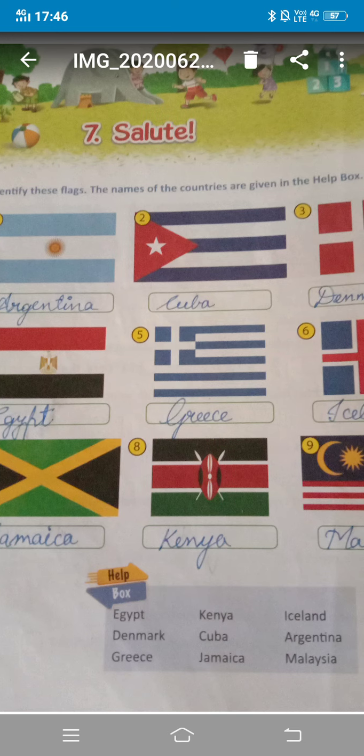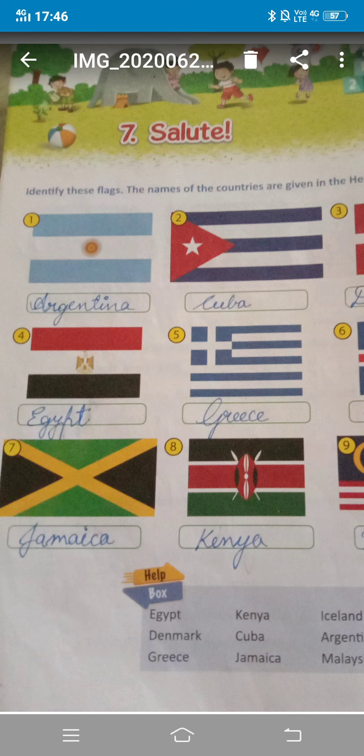Here they are. Children, when we observe these flags, we see one thing is common among them, isn't it? They all are rectangular in shape, right? Now, let me explain to you the way to identify these flags. Before this, I would like to share with you that the only country we find that has a triangular flag is Nepal.